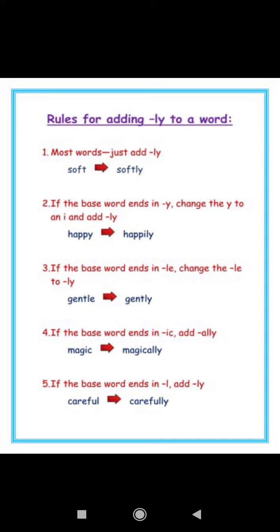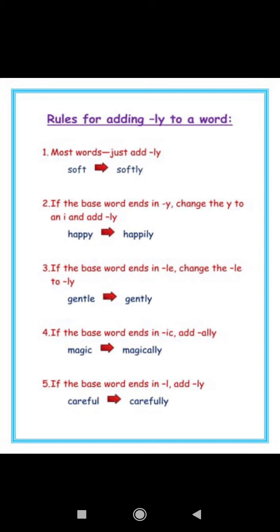In some cases, when the word ends with y, we will drop the y, put i instead of y, and then add ly. So, dropping the y and putting i is the rule for the words which end with y.